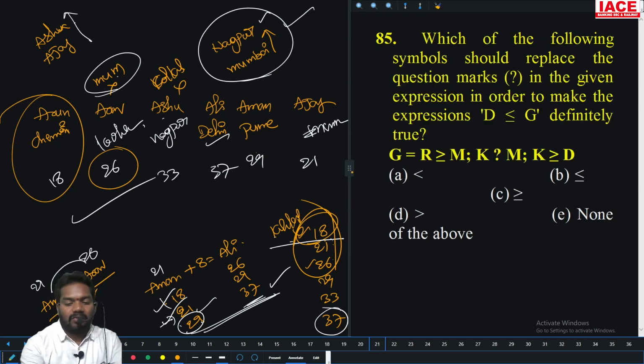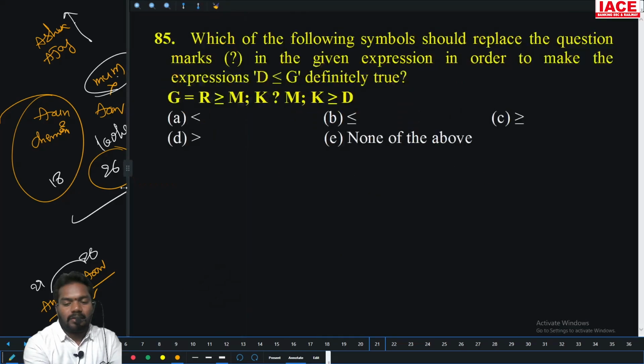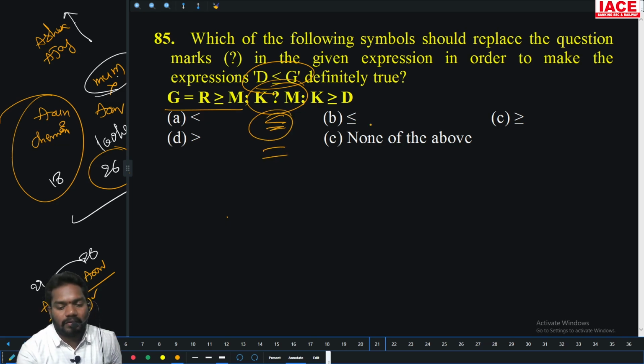Then, which of the following should be in the place of the question mark? Okay. G to D, so G to M is going, then M to K has to go in. Less than or equal to. Then the only chance here is less than or equal to, option B. Then M to K means from K it goes to D. For M to go to K, there must be less than or equal to. So the only chance is for less than.